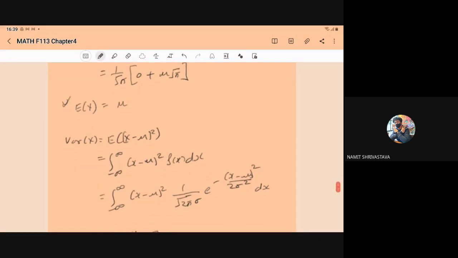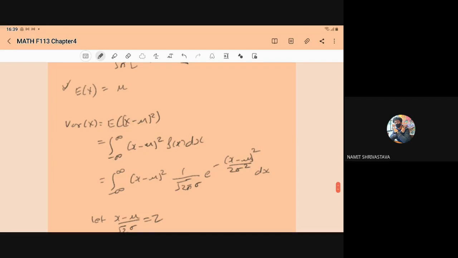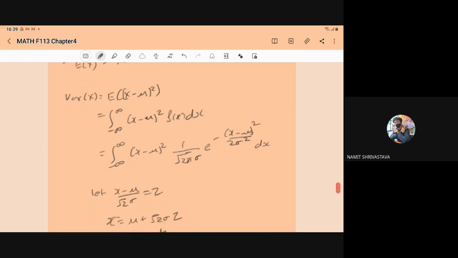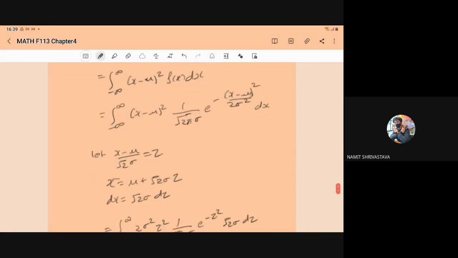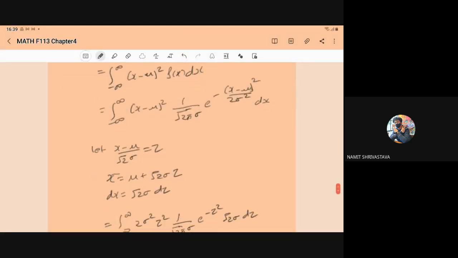Now what is the fx for the normal variate? Just put here minus infinity to infinity x minus mu whole square, and fx is 1 upon root of 2 pi sigma e to power minus x minus mu whole square upon 2 sigma square into dx. Here also we use the same substitution, x minus mu upon root 2 sigma is equal to z.